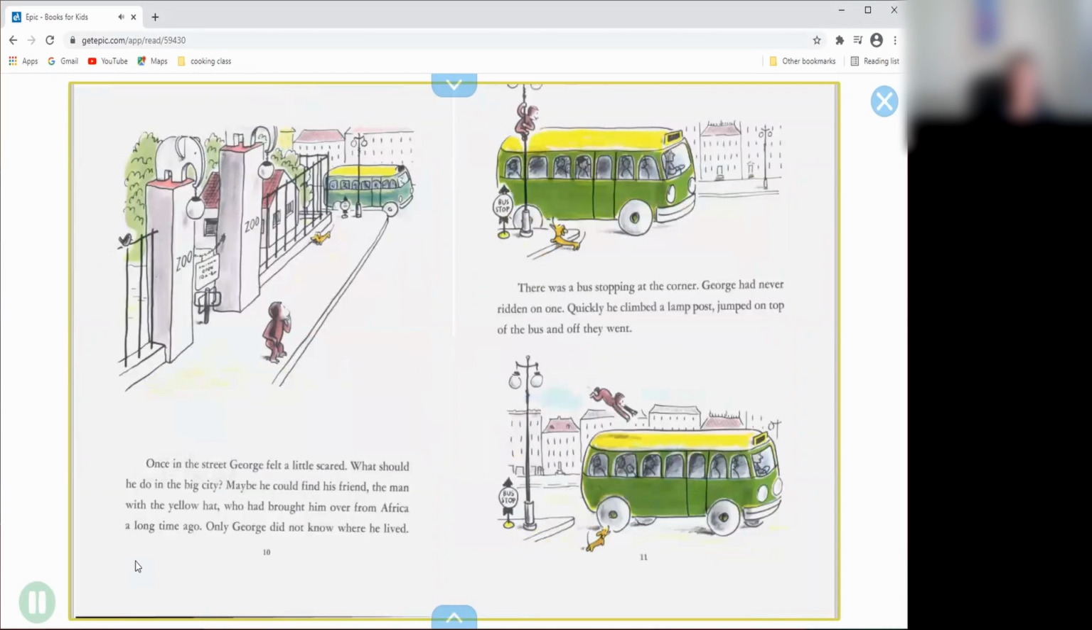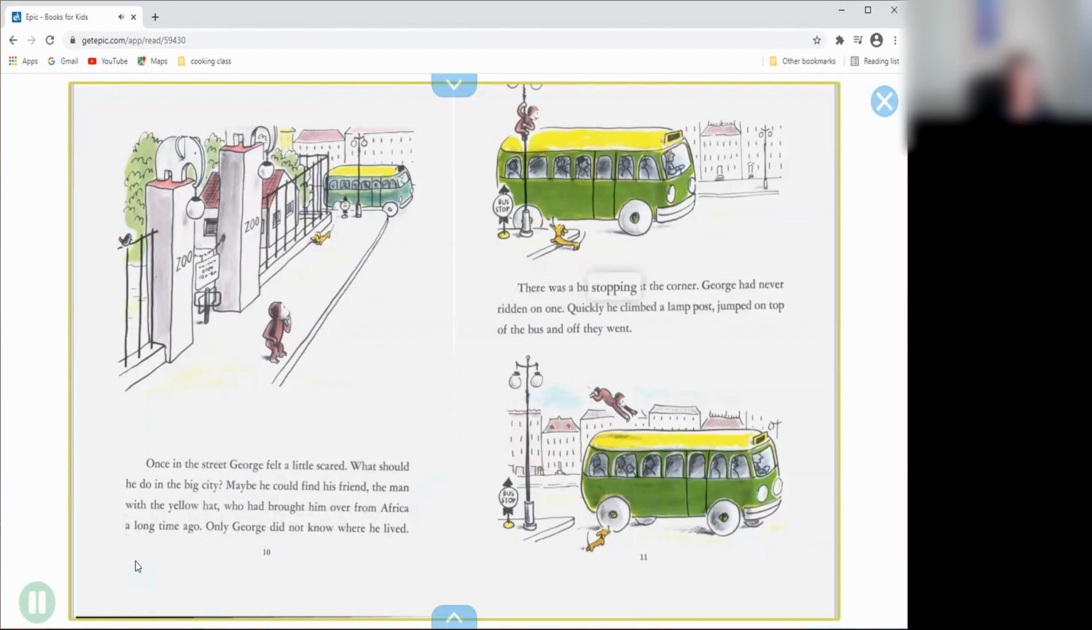Once in the street, George felt a little scared. What should he do in the big city? Maybe he could find his friend, the man with the yellow hat, who had brought him over from Africa a long time ago. Only George did not know where he lived.